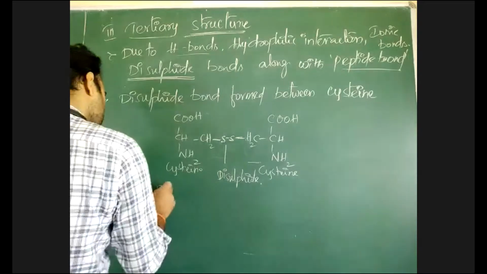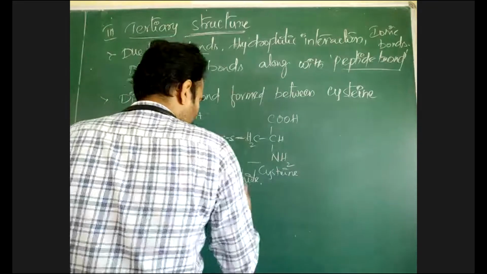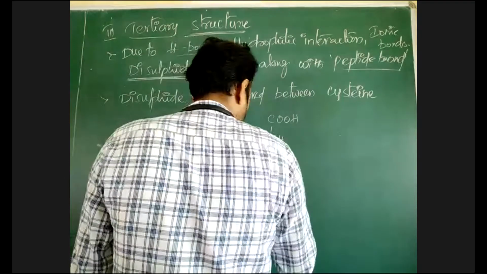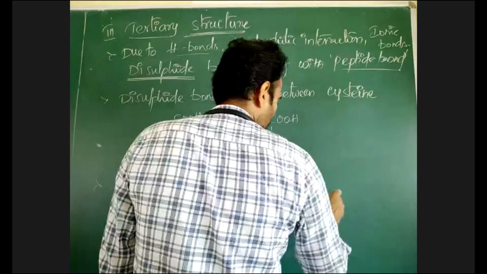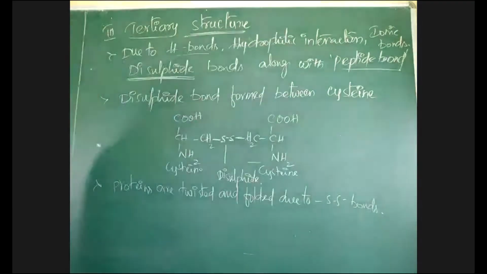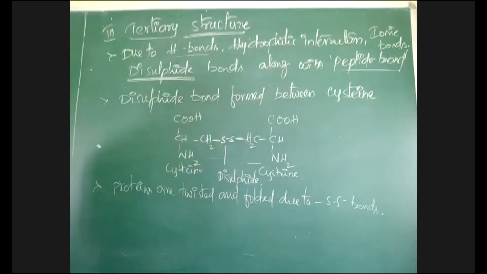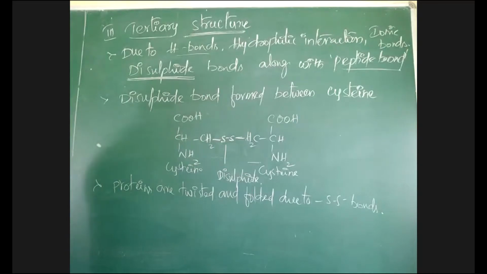Proteins are twisted and folded due to SS bonds. Then the tertiary structure is formed. That tertiary structure of protein we can observe very well in myoglobin.